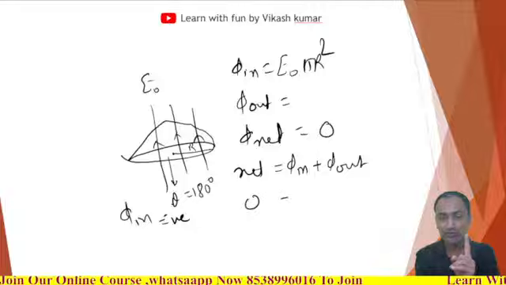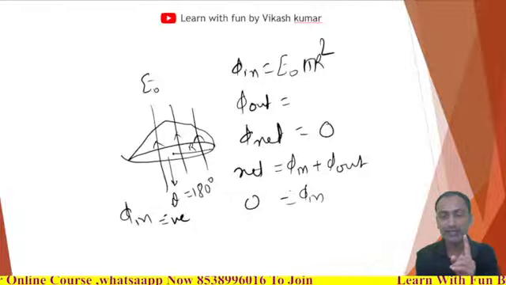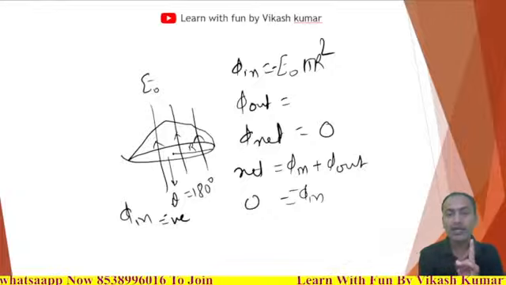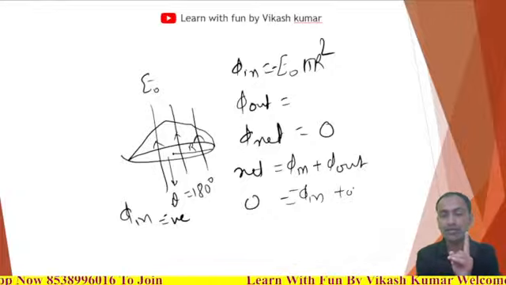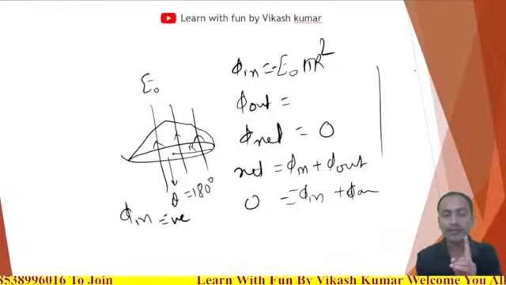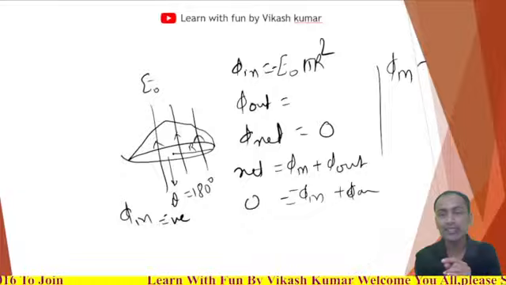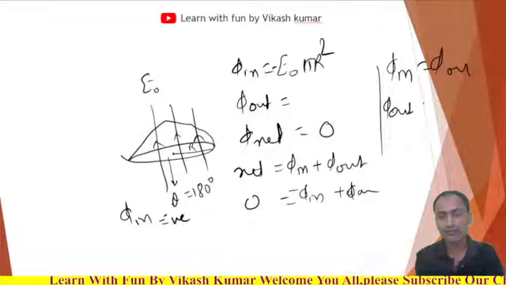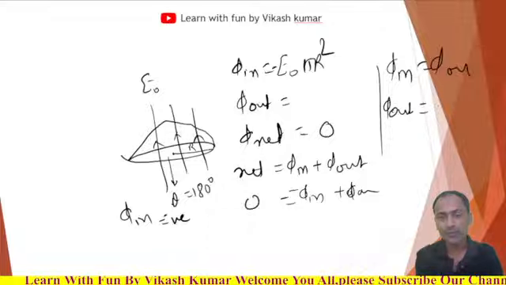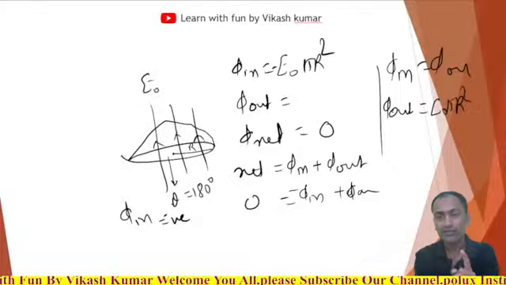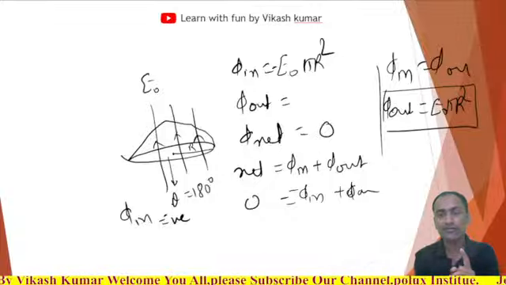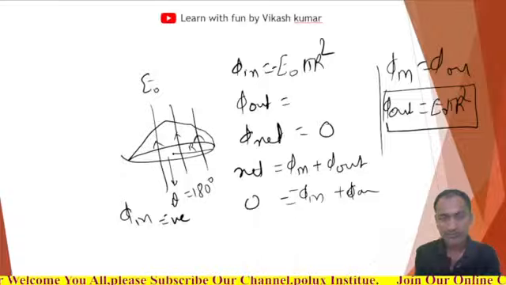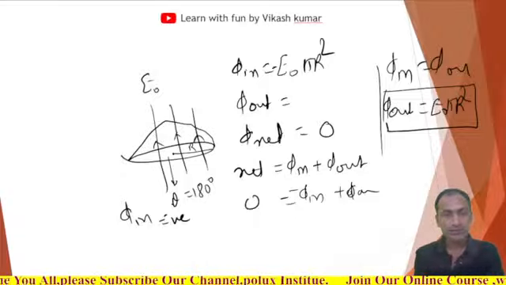That means 0 is equal to flux in, which is negative, plus flux out. Am I right? So we can write flux in equal to flux out. That means the outgoing flux will be equal to E naught pi r square. This will be the electric flux which will be going outside. Okay, so I am